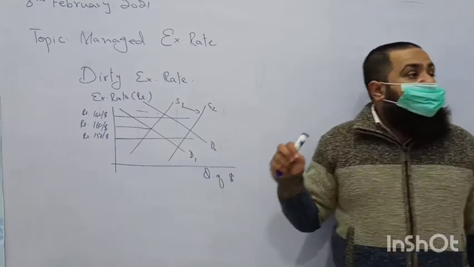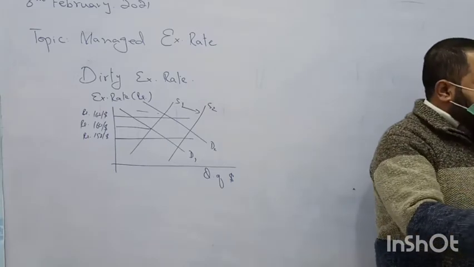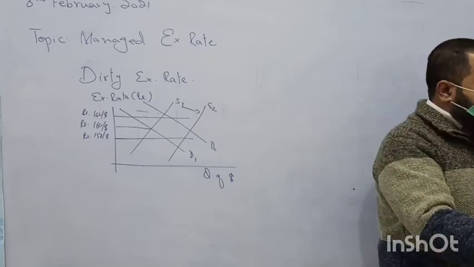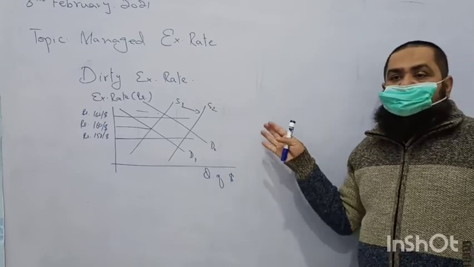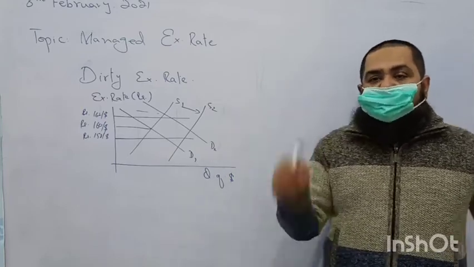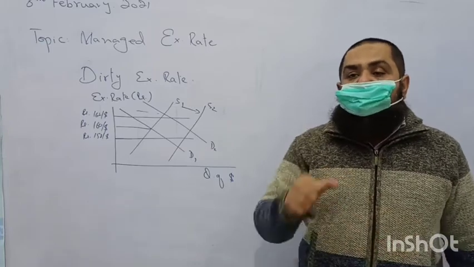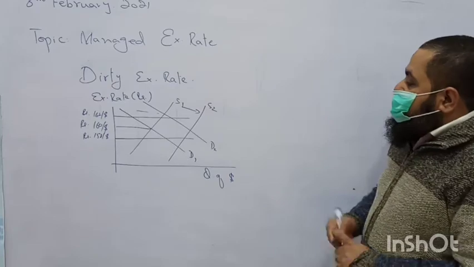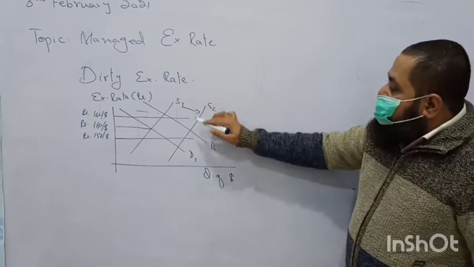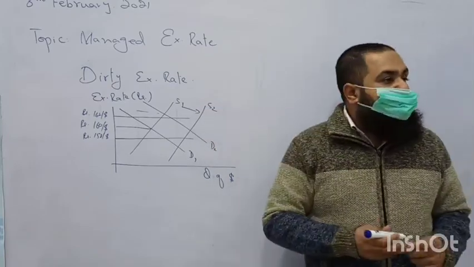Now central bank will supply rupees, it will be selling its own currency, or it will increase the demand of dollars in the market. When central bank supplies rupees, it means it is buying foreign currency or dollars from the market. So in that case, central bank's demand of dollar will increase.